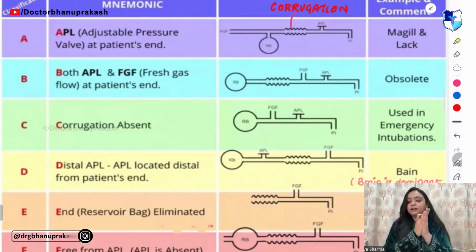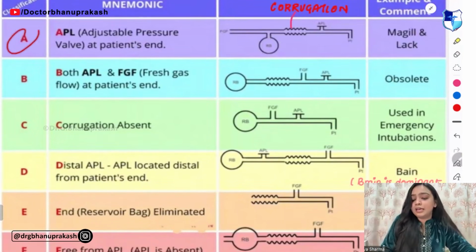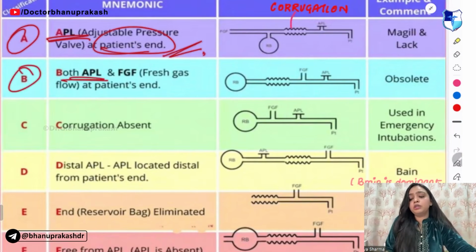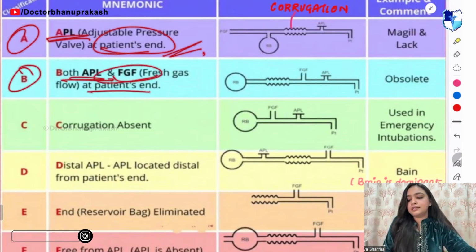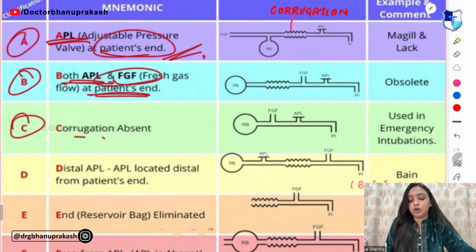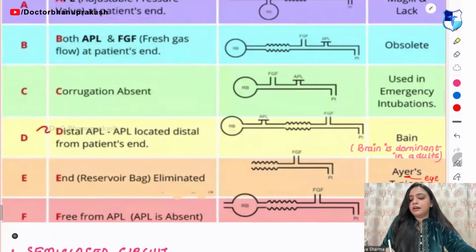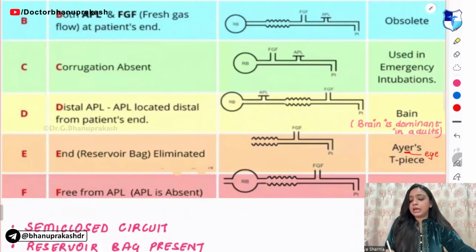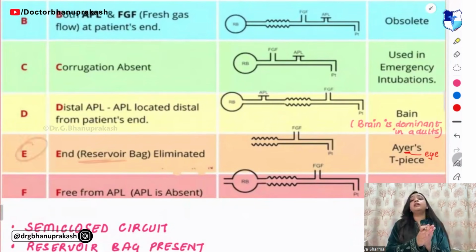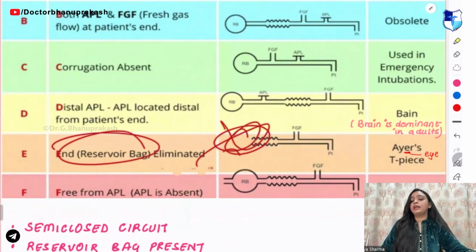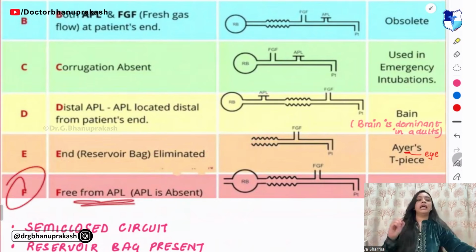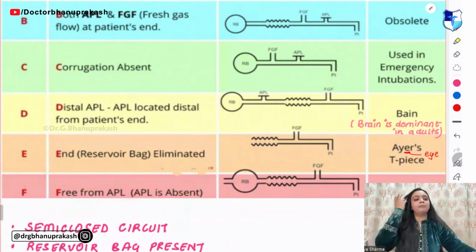Let's go over it one more time. A means APL adjacent to the patient end. B means both APL and fresh gas are near the patient end. C means corrugation is absent. D means you have the distal APL. E means end. What is ending? The reservoir bag is ending. You are not able to see any reservoir bag. F means free from the APL.